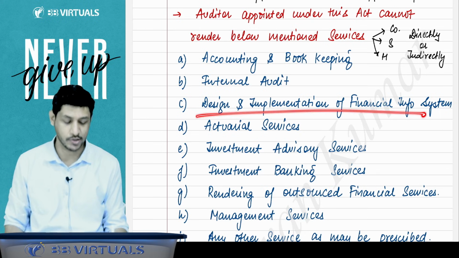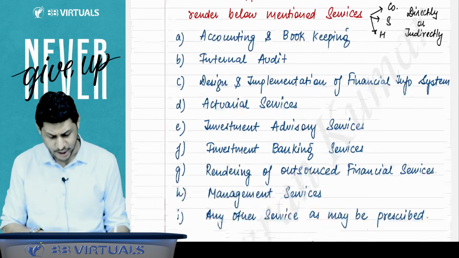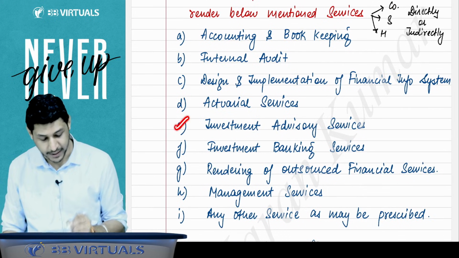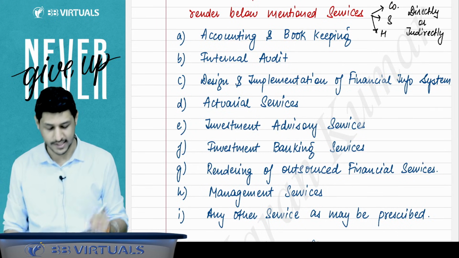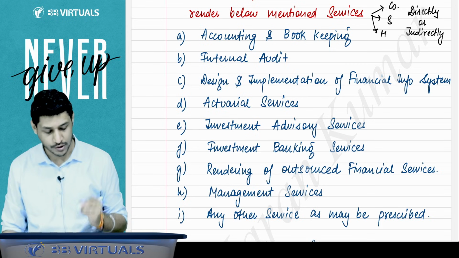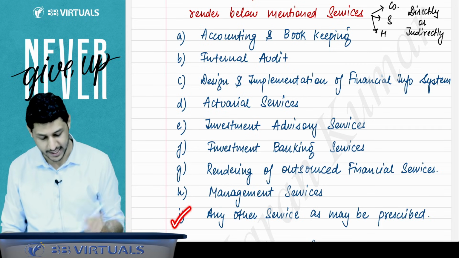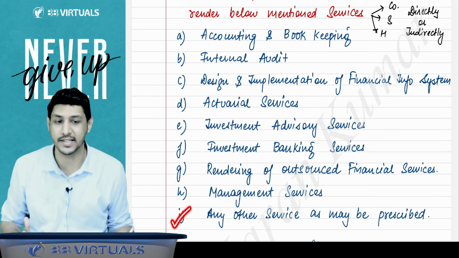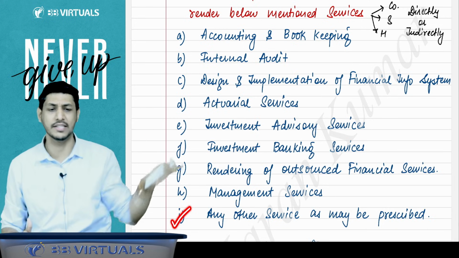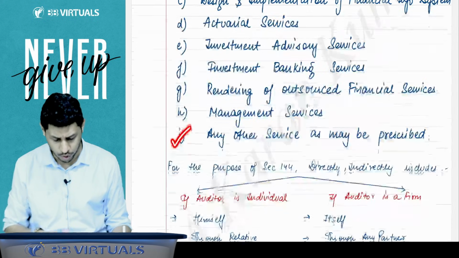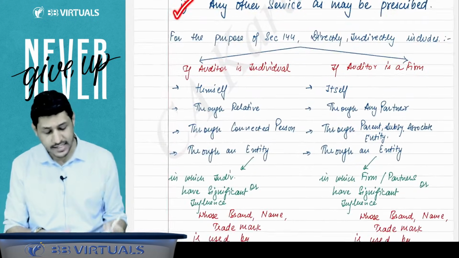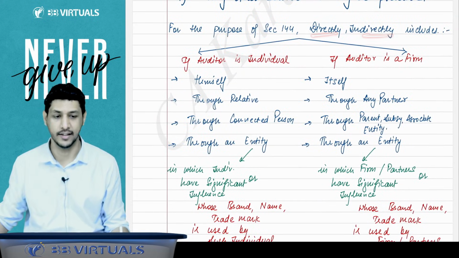On this point they have asked a question twice. Actuarial services, investment advisory services, investment banking services, rendering of outsourced financial services, management services, and any other service as may be prescribed. These services you will not be allowed to do. Now, what is the meaning of the words directly and indirectly?